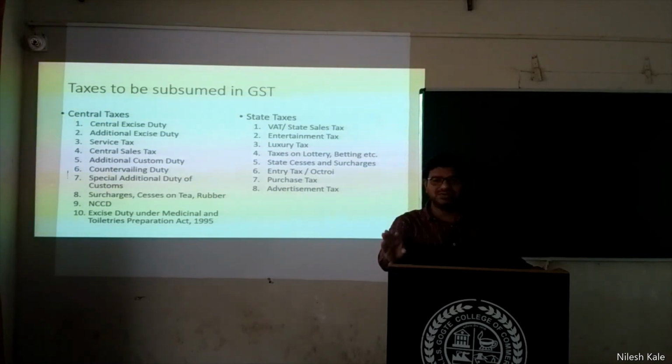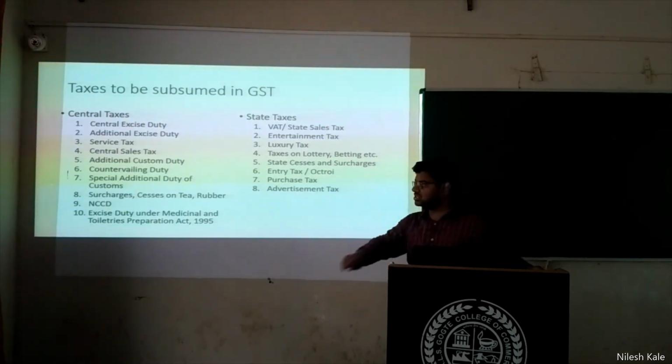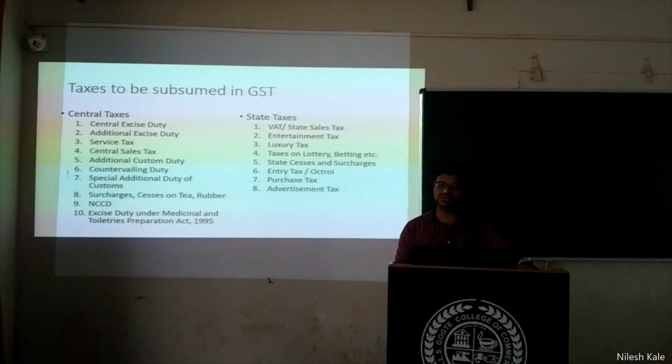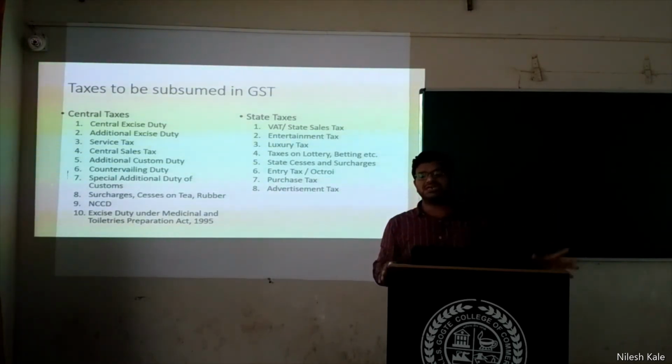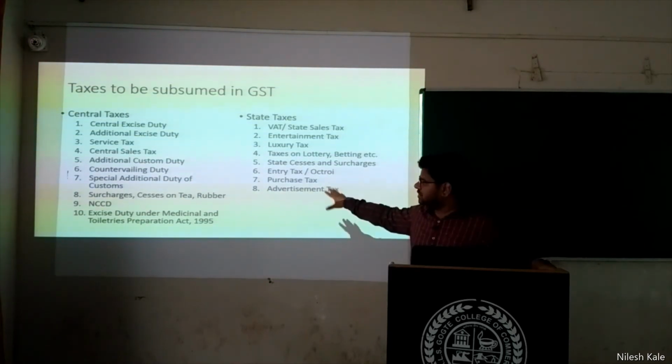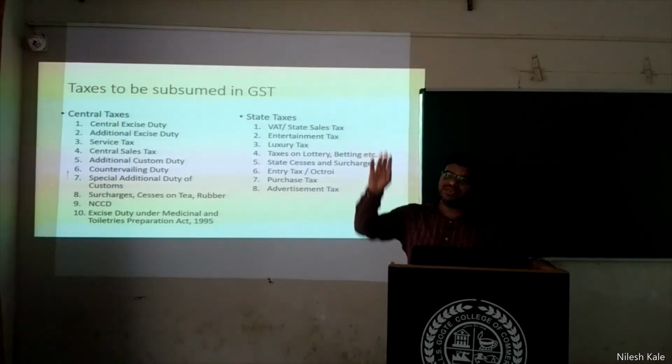So there are hardly a few items which are not covered in GST, and on such goods, all these taxes are still applicable even today. But for those 98% of goods in India, these taxes are not applicable if it is counted in GST.